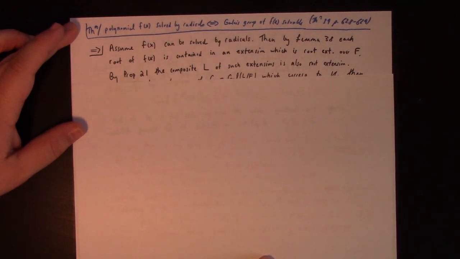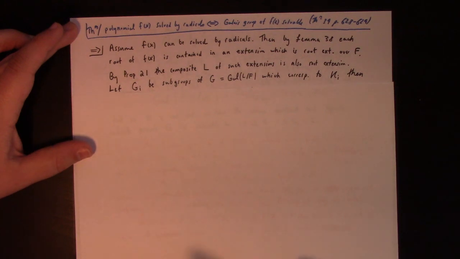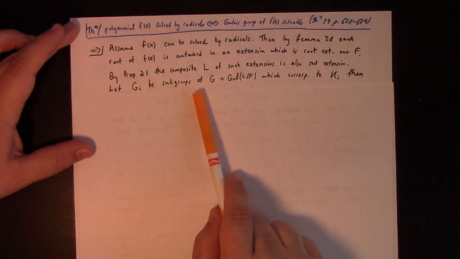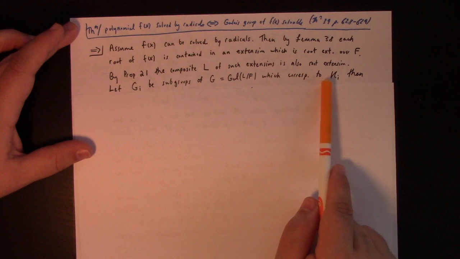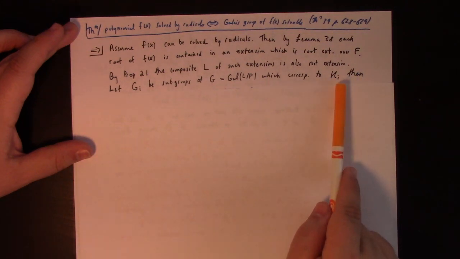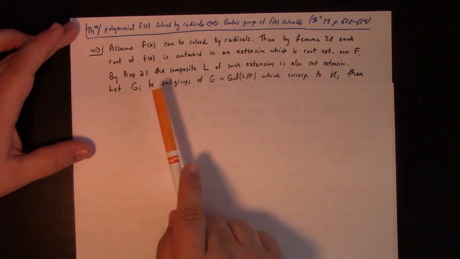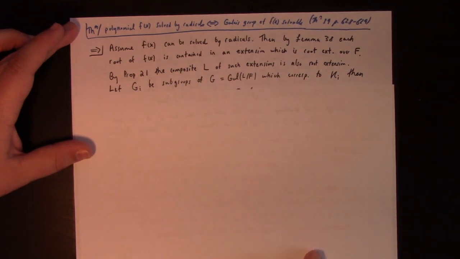So anyway, the composite of extensions is, again, a root extension, and if we let G sub i be the subgroups of the Galois group which correspond to K sub i. In other words, K sub i is the fixed field of G sub i, right?